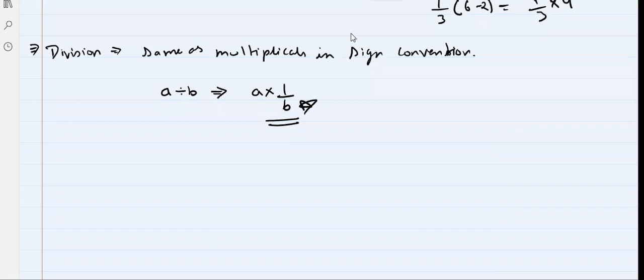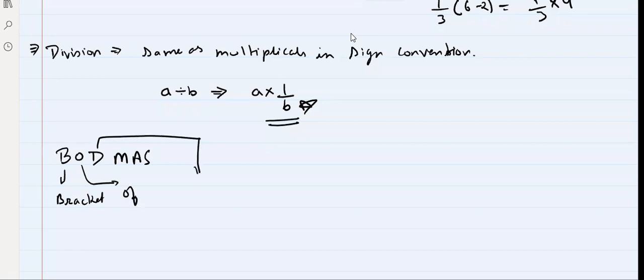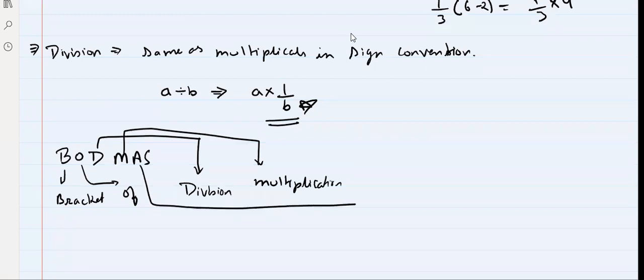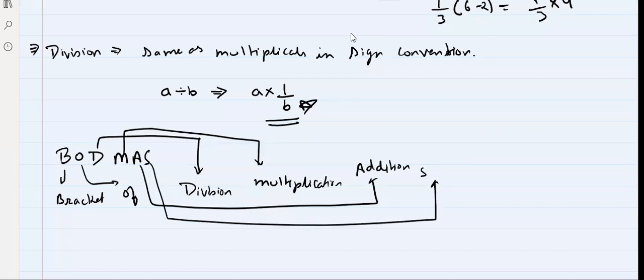Now, including all those concepts, we have studied something called BODMAS in junior classes, where B means bracket, O means of, D means division, M means multiplication, A addition, and S subtraction, right?